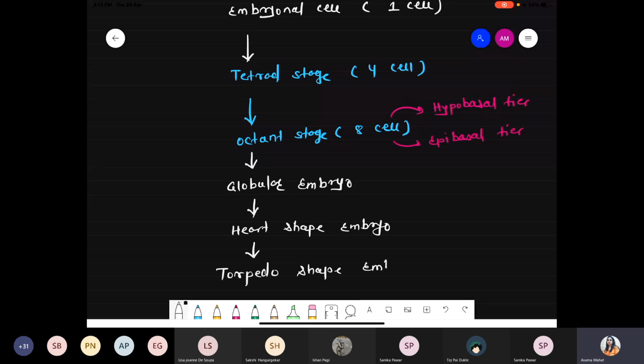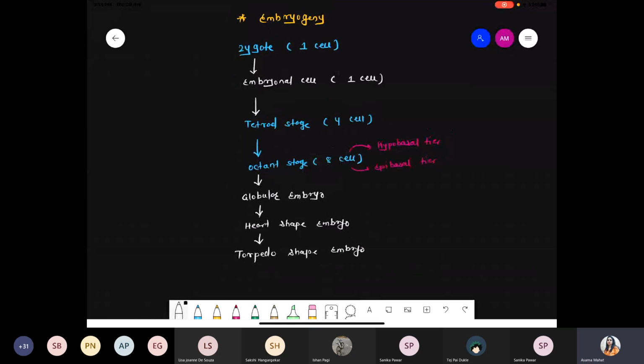So these are the stages coming under embryogeny, from zygote to the mature torpedo-shaped embryo development. So this entire process is called embryogeny. Done? Any doubt from the diploid embryogeny?